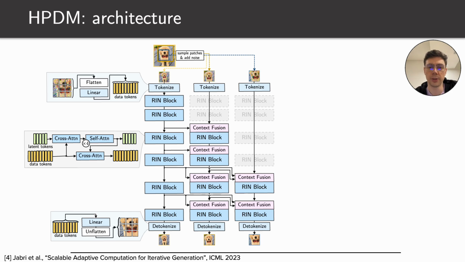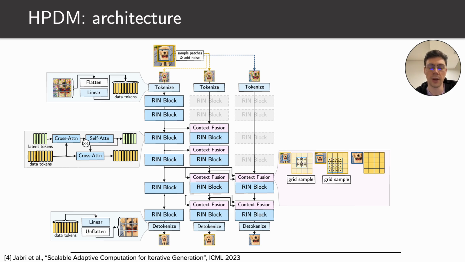Next, we develop context fusion, providing the global information to higher resolution stages. It is structured the following way. First, we take the activations of a given high-resolution patch. Then, we compute the coordinates of this patch inside all the patches from the lower stages of the hierarchy. After that, we grid sample the features using trilinear interpolation, average them out, and project via a linear layer.